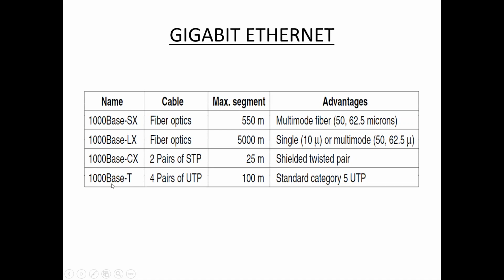Next, 1000 base T, four pairs of UTP. For this Ethernet, we use four pairs of UTP cables, and the maximum segment length is 100 meters. The advantage is standard category 5 UTP. This is about gigabit Ethernet.